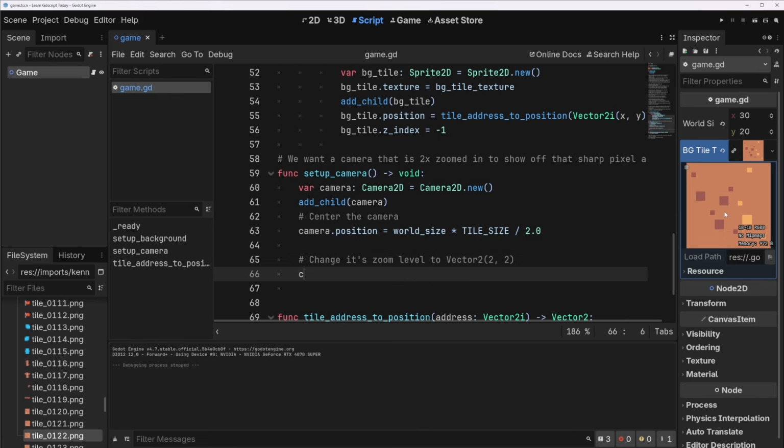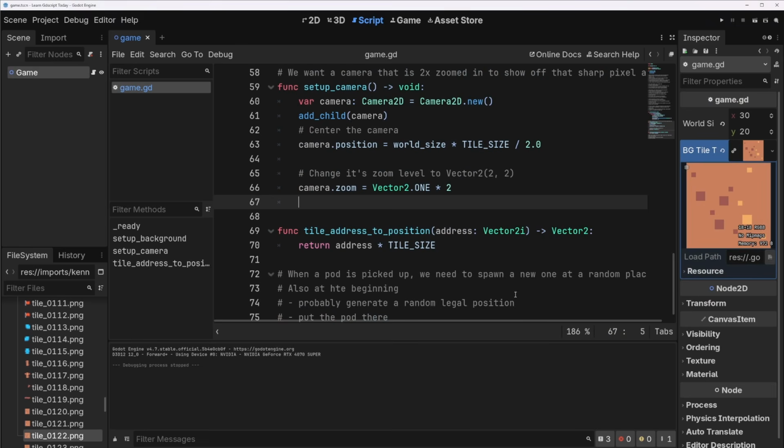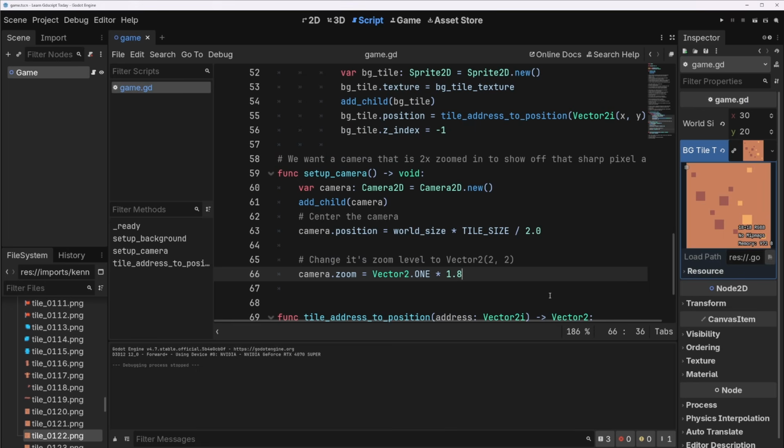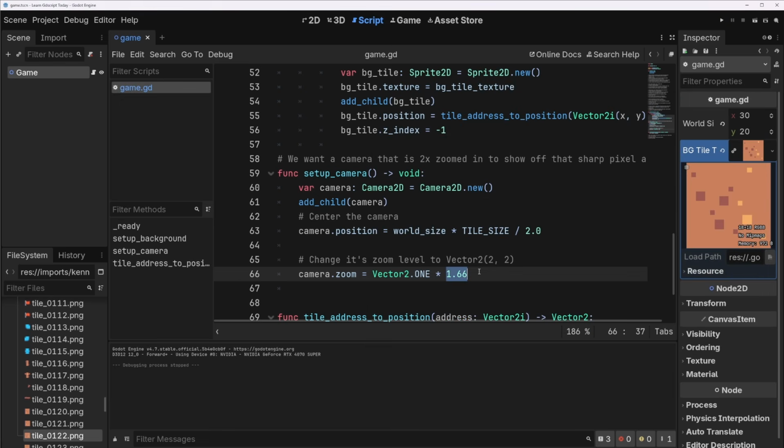Let's change its zoom level. So we'll do camera.zoom equals, and we didn't cover zoom, but zoom just takes in a vector also. We can do Vector2.ONE times 2. I'm going to play it. Look at that. That's like possibly a playable game surface. I'm so excited. All right. I'm going to actually crank this back a little just to see. Yeah, I think 2 is too much because we don't see the top yet. There we go. Let's do this for now, 1.66. But you can tweak this yourself depending on what you want. You can even make it so the camera moves with the player later if you want.